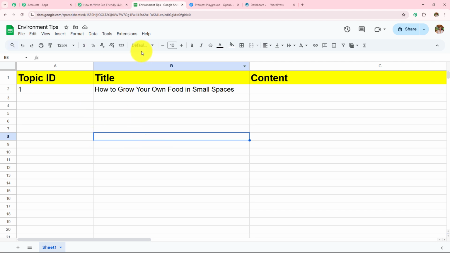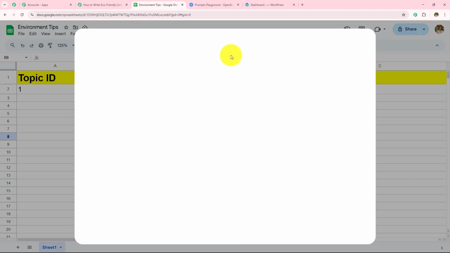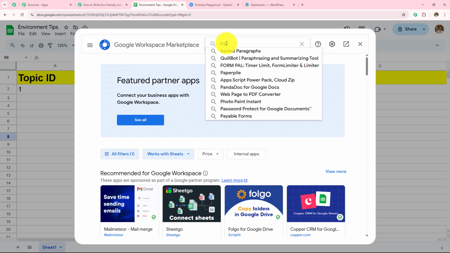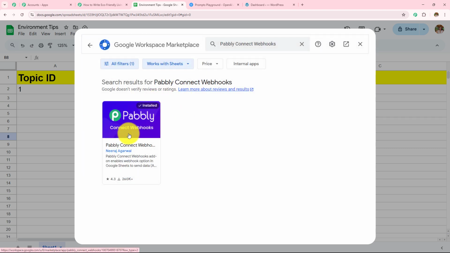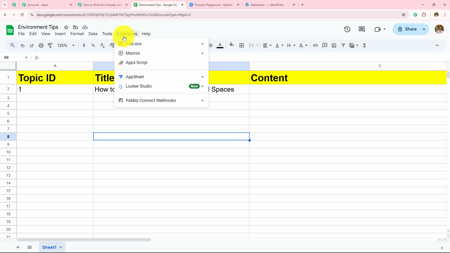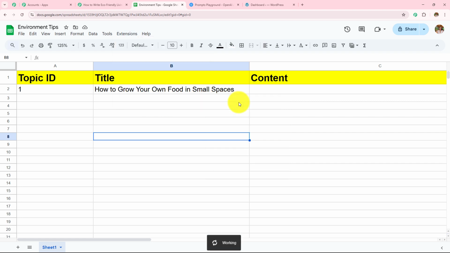So to make this connection, we have to go towards extensions, go to add-ons, and then click on get add-ons. Google Workspace Marketplace will appear in front of me, where I need to search for Pabbly Connect Webhooks. And it is showing installed because we have already installed this in my Google Sheets. But if you are doing this for the first time, make sure that you follow the same process and install this Pabbly Connect Webhooks. Now, as soon as you install this, it will start appearing over here. From here, you need to go towards this initial setup.